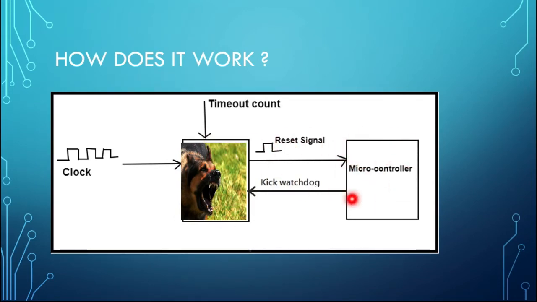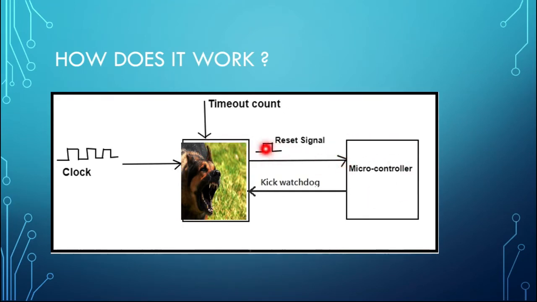If the system is working in an efficient way, the controller will definitely send a particular reset signal to this watchdog. So what happens when it stops sending the signal? The watchdog gives a reset signal to the controller.